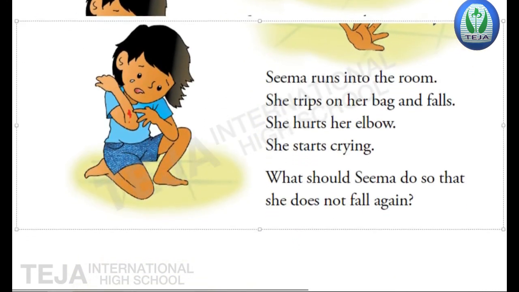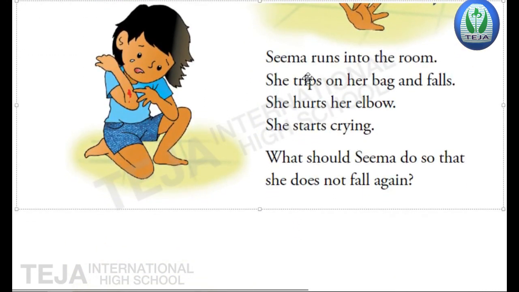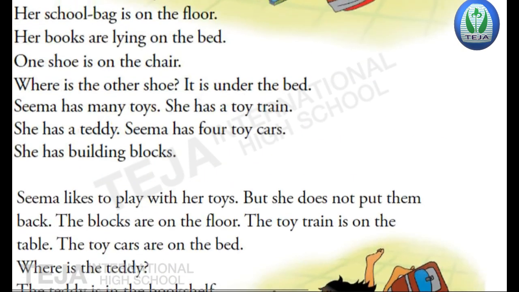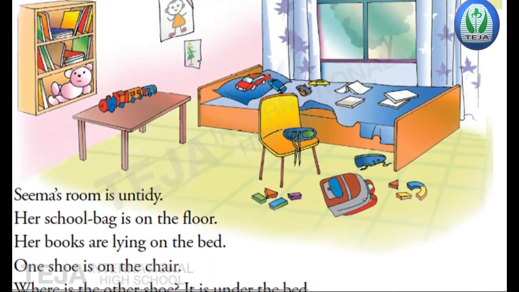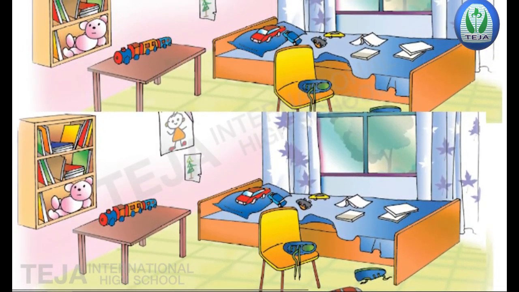Okay. Now, Seema runs into the room. She trips on her bag and falls. She hurts her elbow. She starts crying. What should Seema do so that she does not fall again? Okay, this is the lesson. With this, we have completed lesson 3.